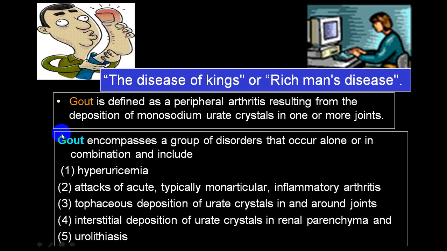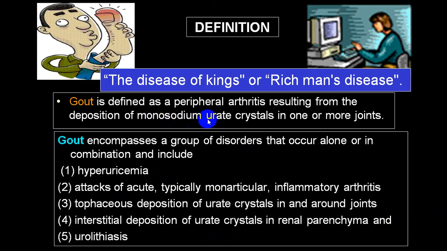Otherwise, you label it gout: hyperuricemia, joint involvement, tophi and urolithiasis. We call urate crystals in urine, and you get stone formation in the renal parenchyma. So three structures are involved. One, joint; second, kidney; and third, subcutaneous tissue, where we call them tophi. When you get this, you label that as gout. But if there is joint involvement because of the monosodium urate crystal, then you can call it gouty arthritis.